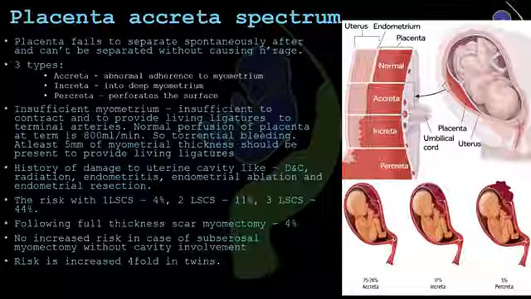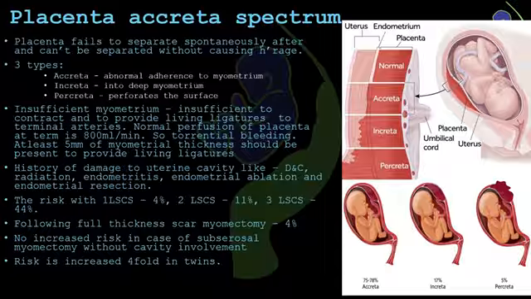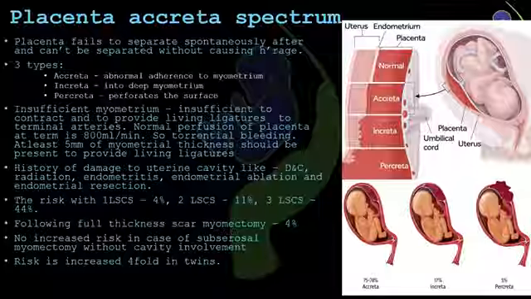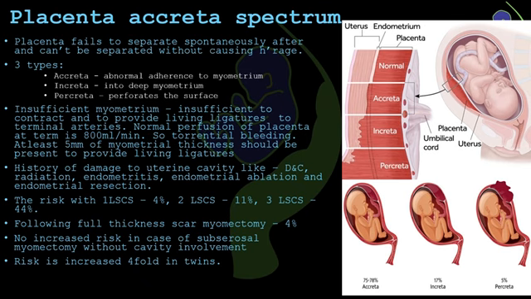Because the placenta invades into the myometrium, the remaining myometrium becomes too thin to contract effectively and seal the uterine vessels. At term, the placental blood flow is nearly 800 ml per minute. So, when the myometrial thickness is reduced to less than 5 mm, the risk of torrential bleeding becomes extremely high. This is why the placenta accreta spectrum is considered as a life-threatening obstetric condition.